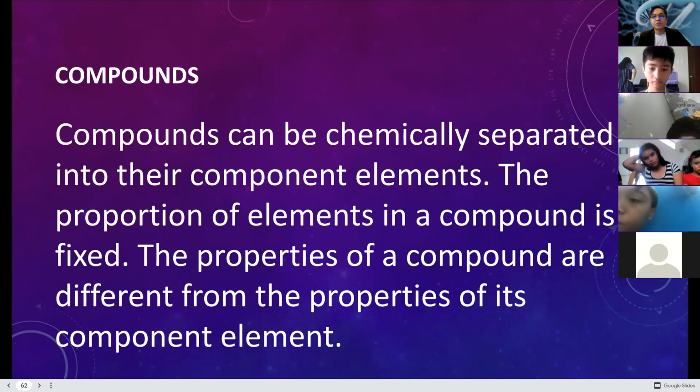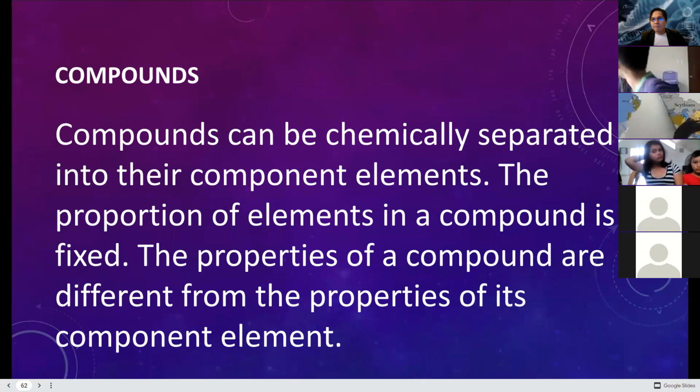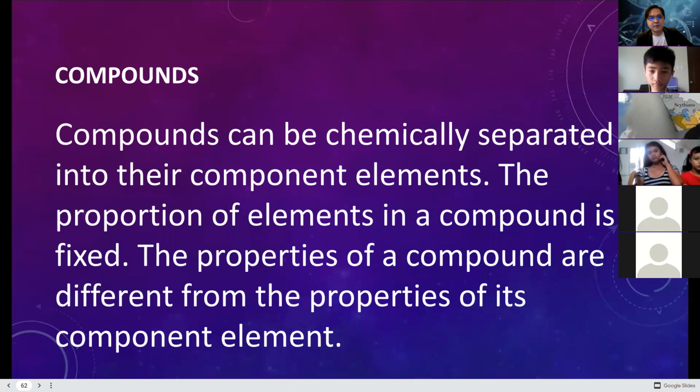The proportion of elements in a compound is fixed. For example, if you have a spoon of salt, it has a 50-50 component of sodium and component of chlorine, because they are fixed. The properties of a compound are different from the properties of its component elements.